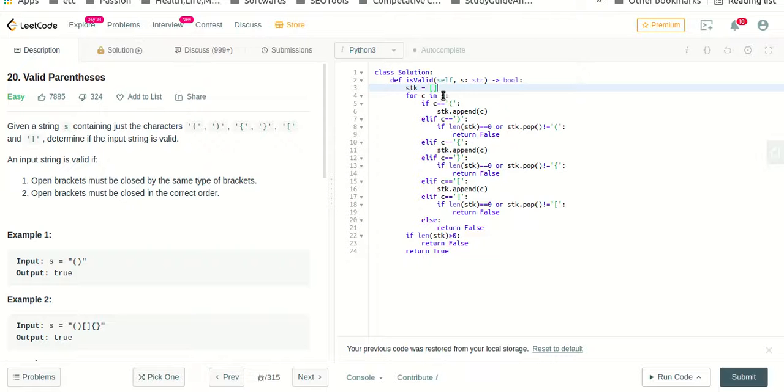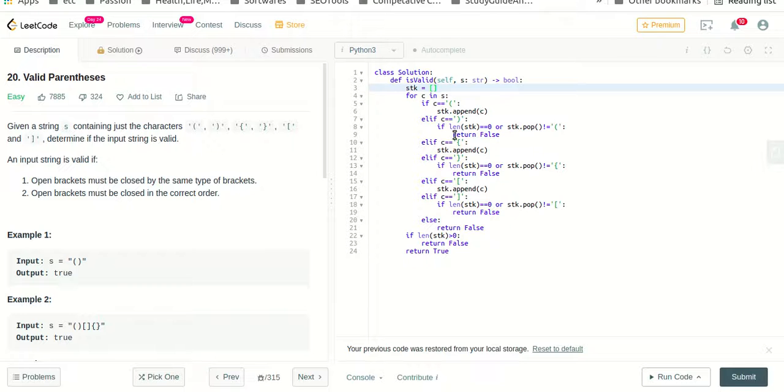There is list. List is a predefined data type in Python. So this data type we define as stk, stack. Now we iterate throughout the string by taking in each character c. So c represents each character in s. S is the string which we have got as input, and if it is an opening brace, then simply we need